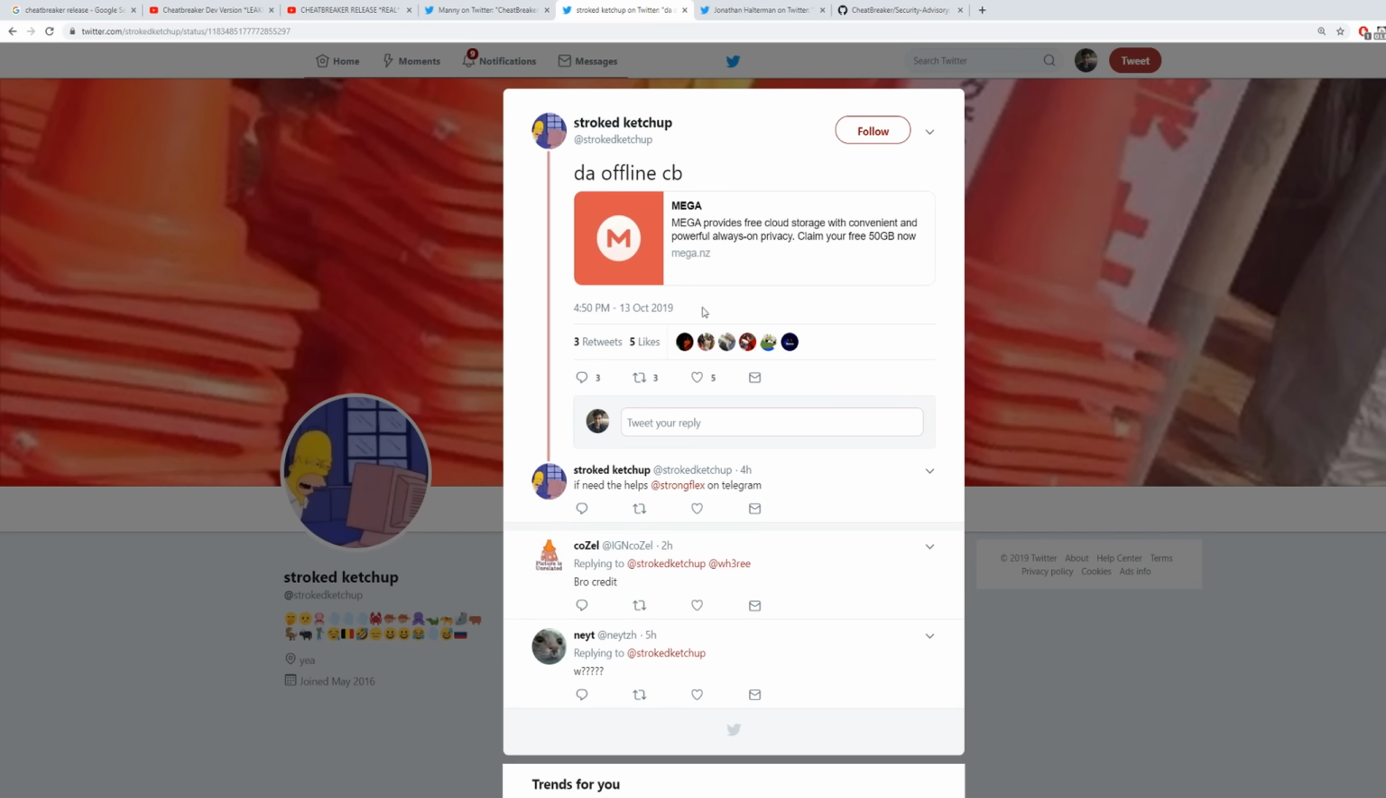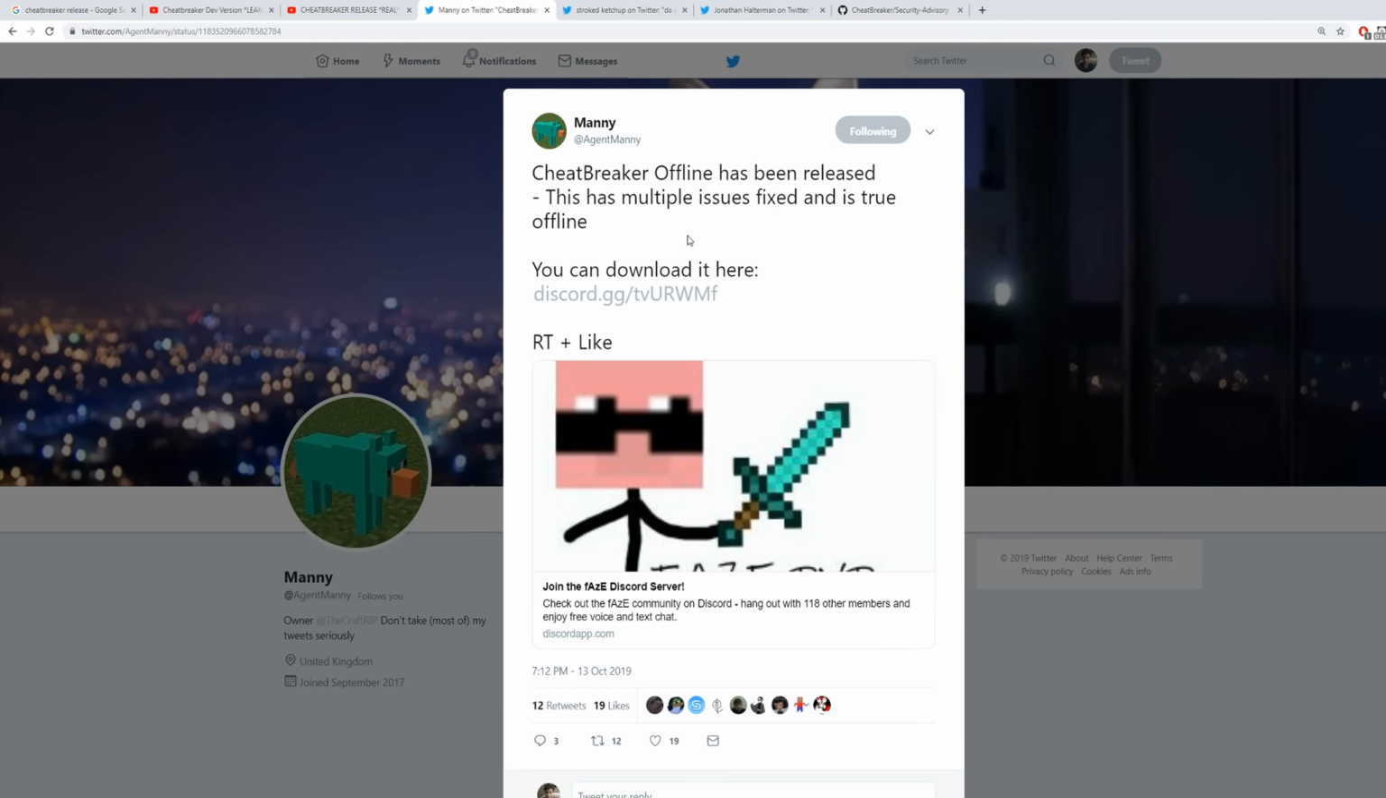Regardless, the problem with the CheatBreaker source code is that you couldn't run it without the assets, and in order to get the assets, a few people compiled them and put them into something where they could essentially run CheatBreaker again. The people who did that were Manny and this guy named Stroked Ketchup, who also goes by Strong Flex. So these are the people who put the assets into CheatBreaker, or fixed the assets to make it run, because as I said before, it could not run without the assets.